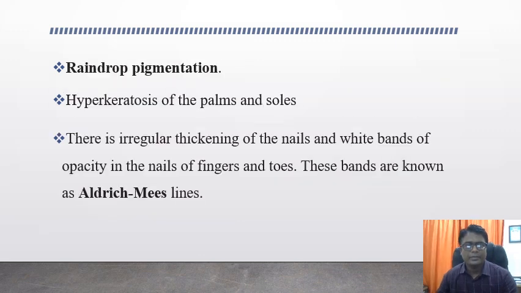Raindrop pigmentation, then hyperkeratosis of the palms and soles. You have to remember the Aldrich-Mees lines. These are nothing but irregular thickening of the nails and white bands of opacity in the nails of the fingers and toes.